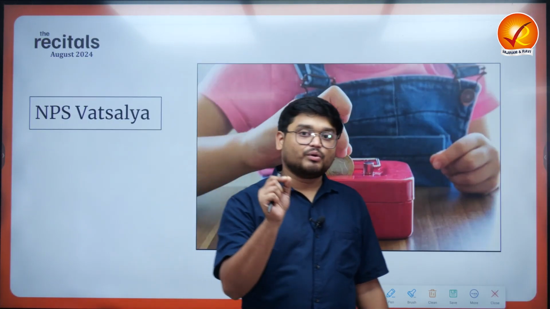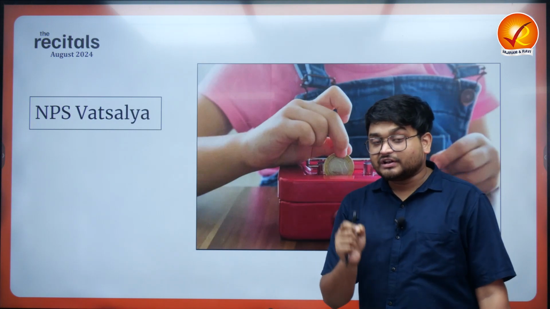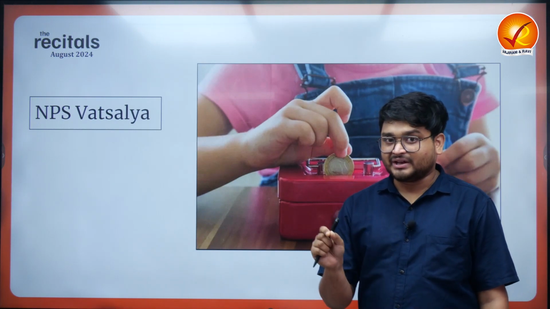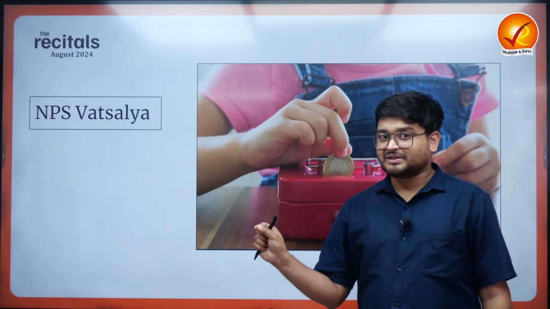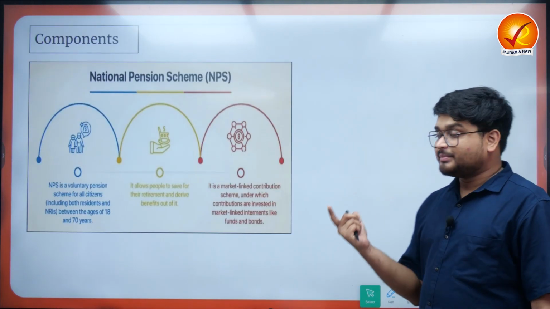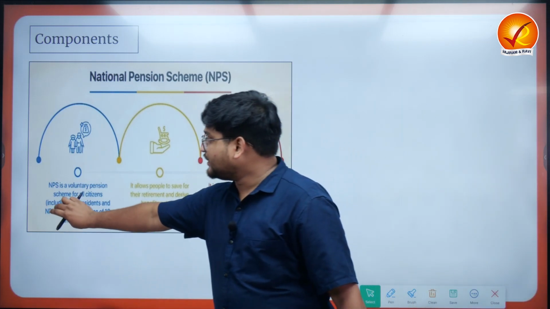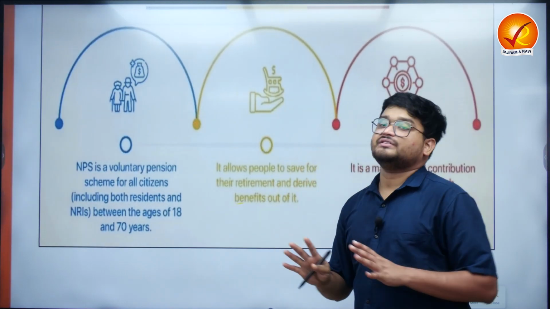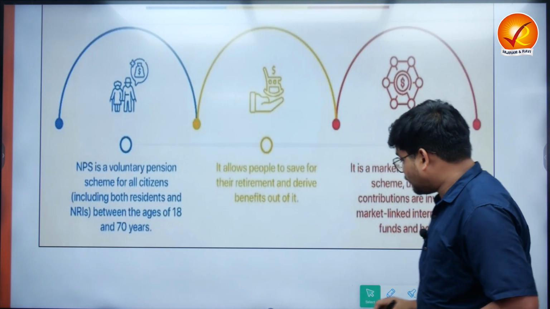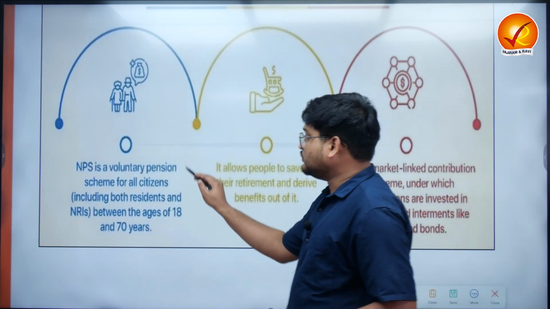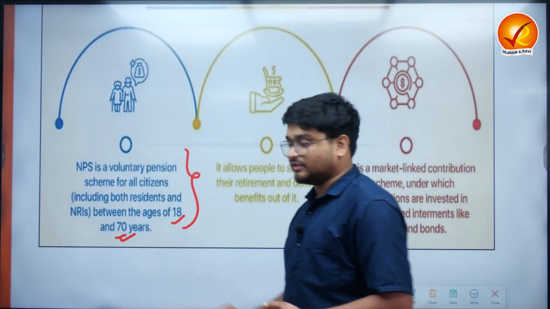Now recently a very important change has been made in the National Pension Scheme, where the government of India has allowed parents to open a pension scheme for their children. Firstly, we'll start with the National Pension Scheme. We know that NPS is a voluntary pension scheme for all citizens. It is not a compulsory scheme that all citizens have to follow. Whatever they can contribute, they have to start the scheme between 18 and 70 years, right?